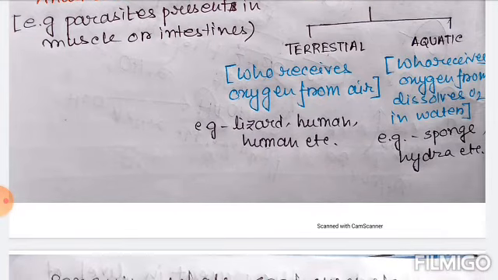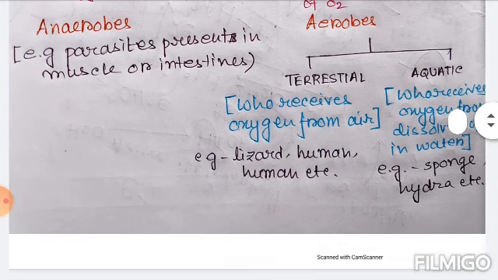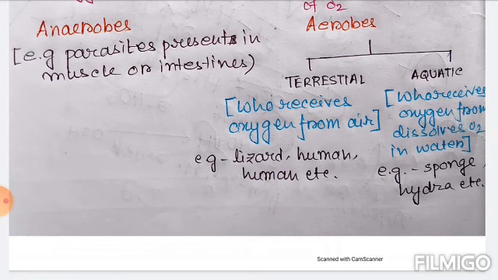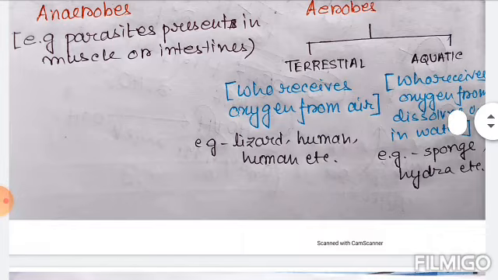Terrestrial means organisms that receive oxygen from the air are called terrestrial organisms, and the respiration is called terrestrial respiration. An example is lizard, human, etc. Now aquatic respiration. The organisms which receive oxygen from dissolved O2 in water are called aquatic organisms, and the respiration is called aquatic respiration. Sponge, hydra, etc. go through aquatic respiration.